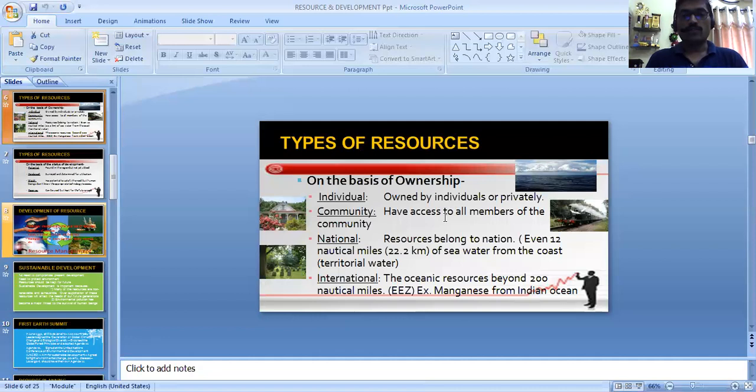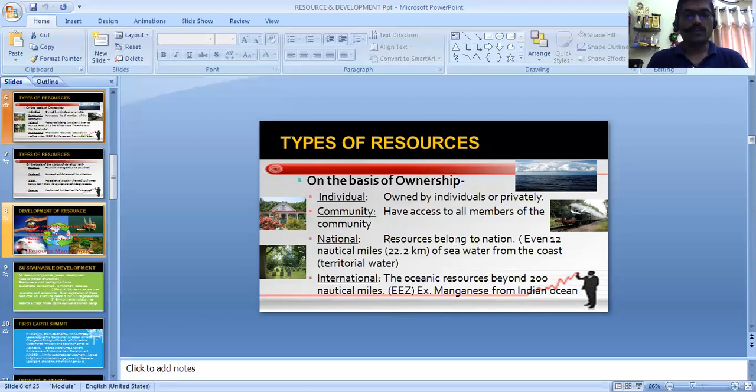Next, on the basis of ownership, resources can be divided into four subtypes: individual, community, national, and international. Individual means those owned privately or by an individual. So I could say that these specs are my individual resource. Community resources are the resources where the entire community has access, like a public park, temple, mosque, church.